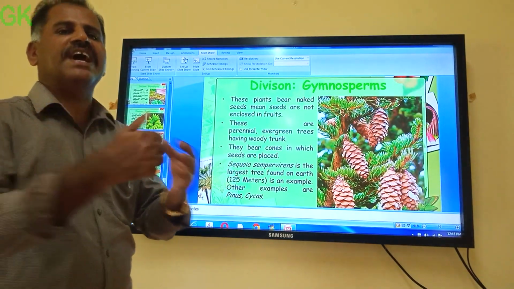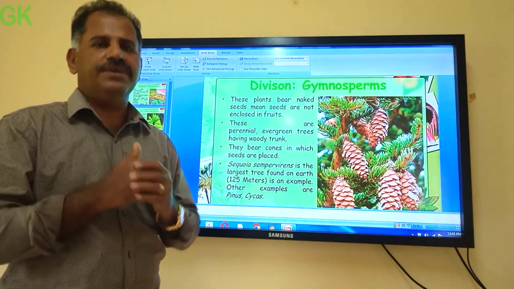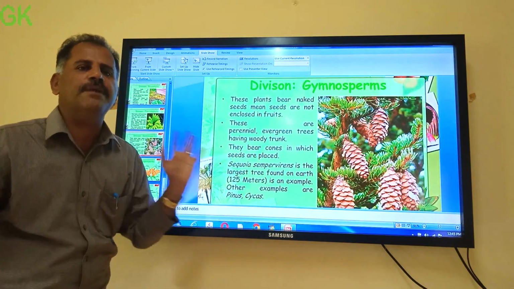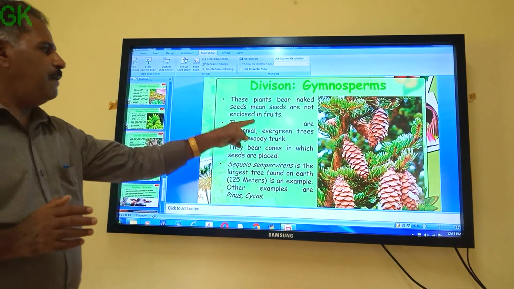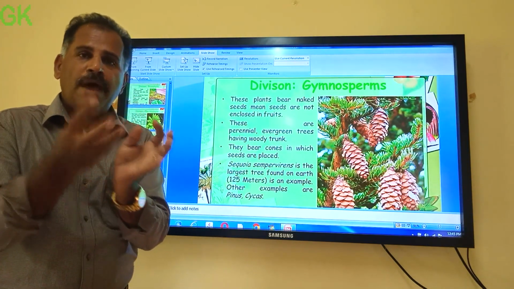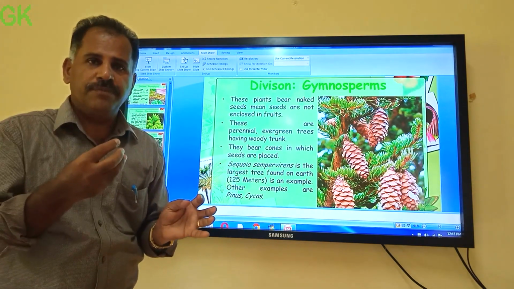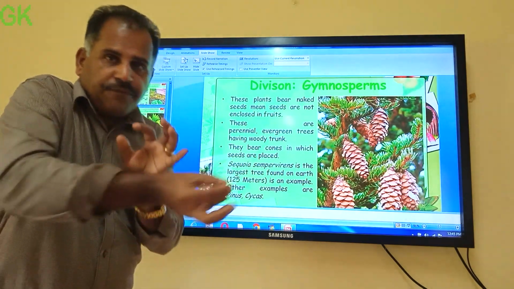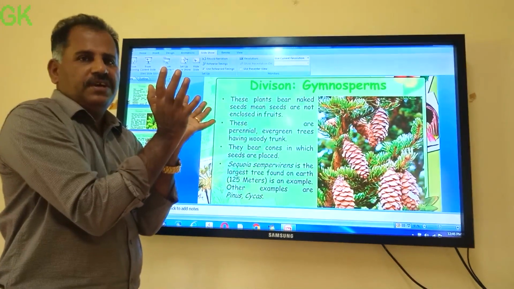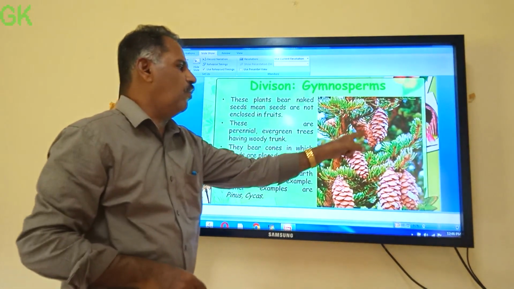Gymnos means naked. Sperma means seed. It means naked seed bearing plants. So what are gymnosperms? They bear naked seeds. Naked seed means, generally, when we eat a mango, that is an angiosperm. Here the seed is present inside the fruit, no? But in gymnosperms the seed is not present inside the fruit. It is present outside. They produce special reproductive structures called cones.